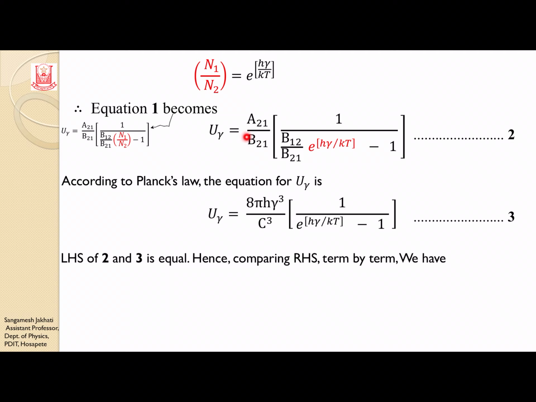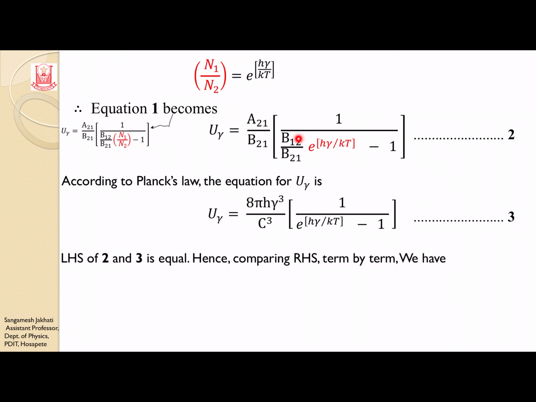So here this is a coefficient. You compare this coefficient with this term in equation 3. So 1 and 1 are the same. e to the power h nu by kT, e to the power h nu by kT, they are the same. Minus 1 and minus 1 are the same. So the coefficient terms must be equal. So A21 by B21 must be equal to 8 pi h nu cube by c cube. So these two must be equal.